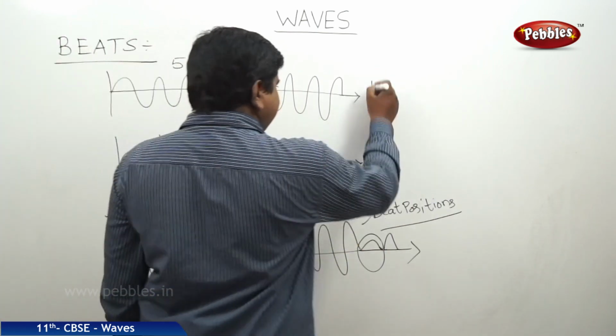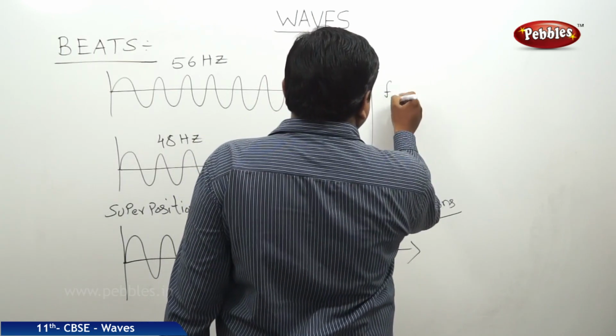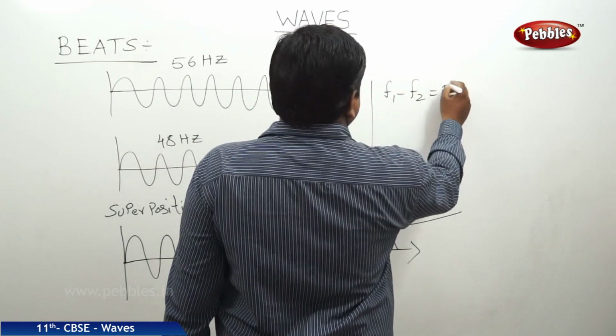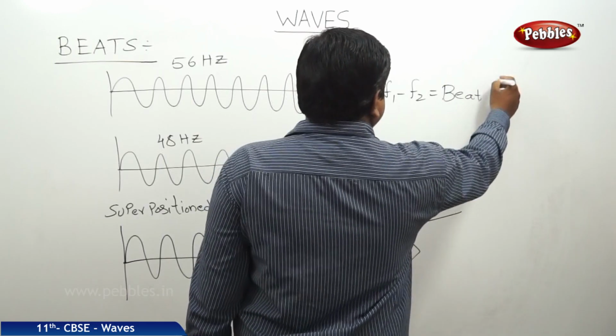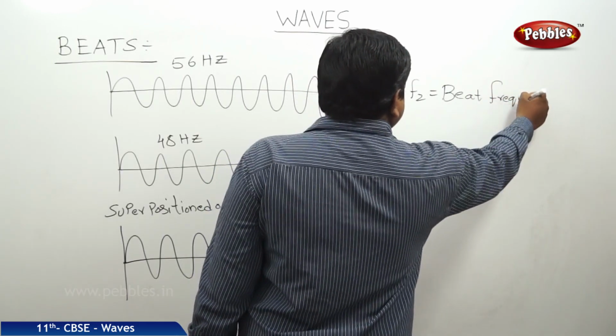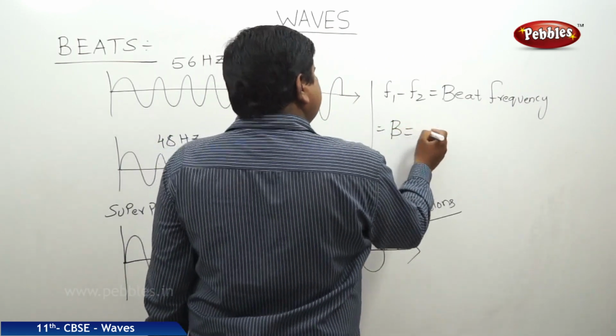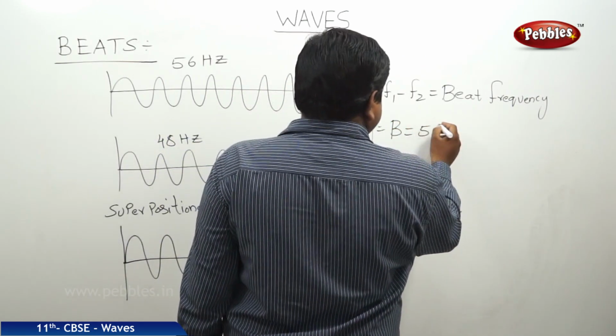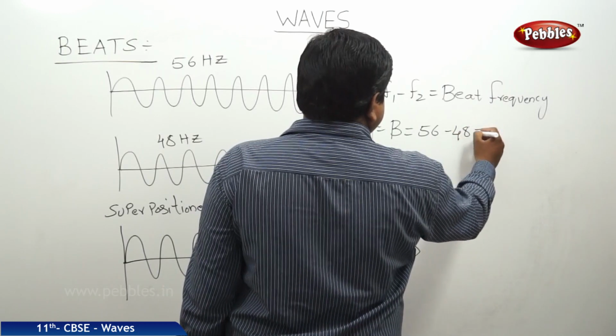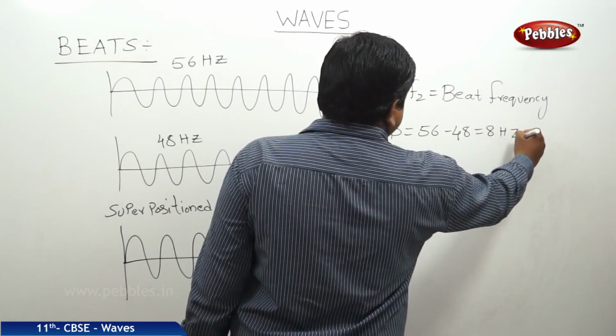Here the frequency difference f1 minus f2 is nothing but the beat frequency. So the beat frequency is 56 minus 48 Hz, which is 8 Hz.